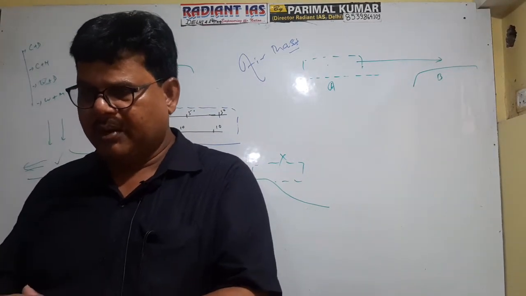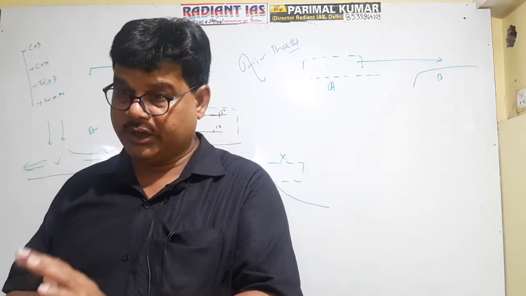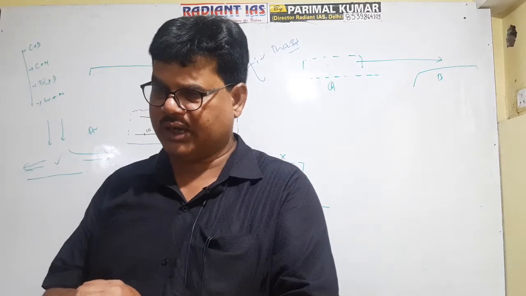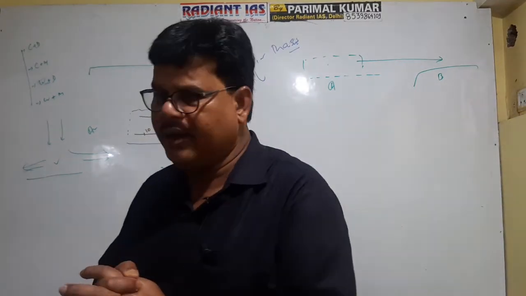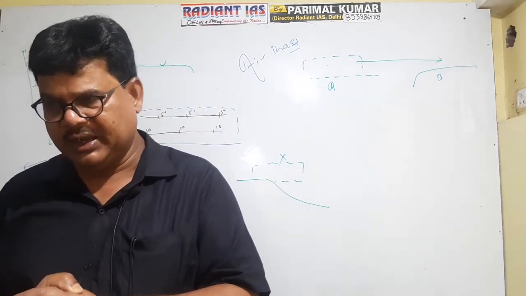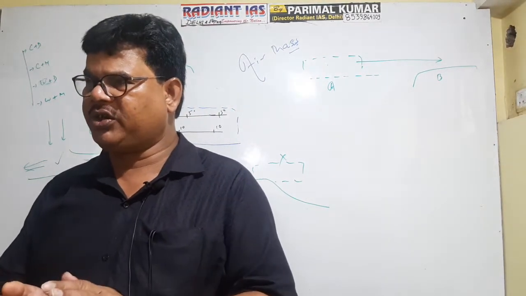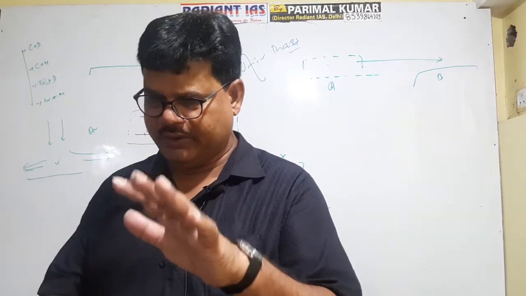Getting well now? But if the air mass is cold and moist, it will cause snowfall in the destination region. But if the air mass is warm and dry, it will cause desert-like features, desertification there. But if the air mass is warm and moist, then it will cause heavy rainfall.